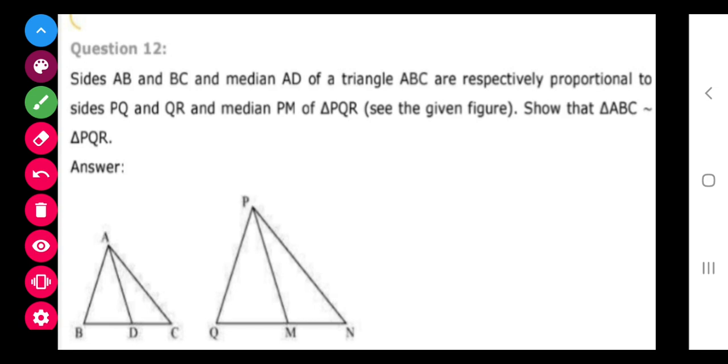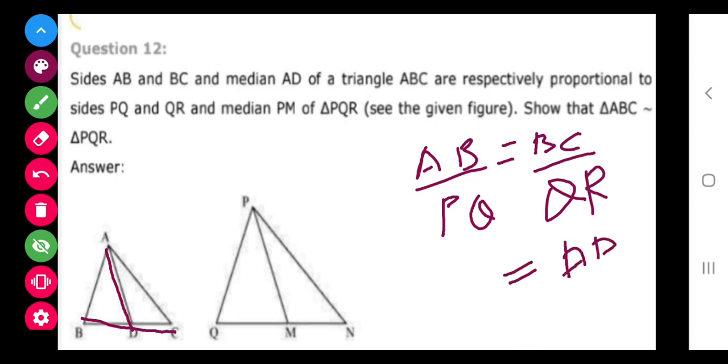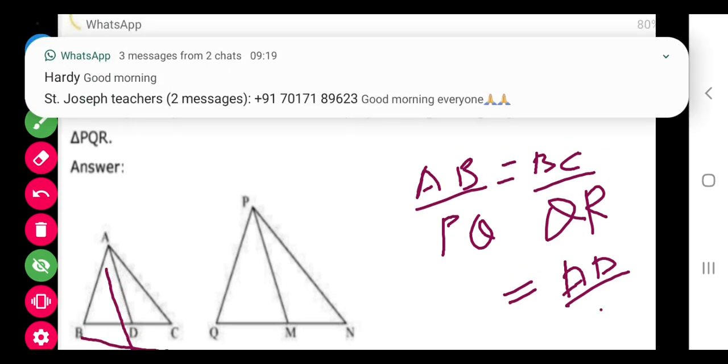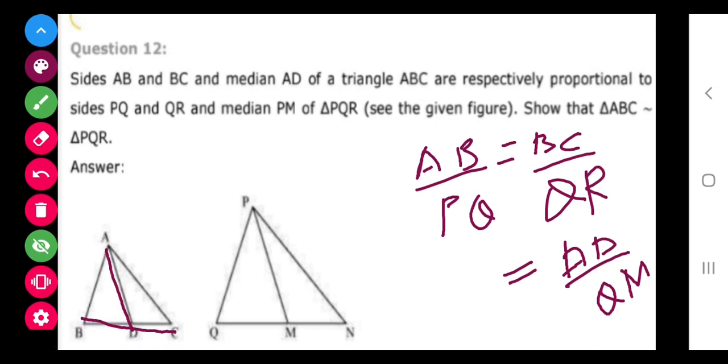So class, for that what we are going to do, first of all, if we talk about this median, it divides this into two equal parts. What we are having is AB upon PQ equals BC upon QR equals AD upon PM.